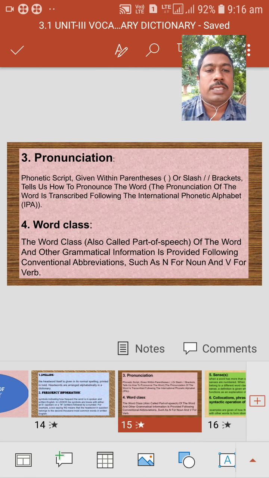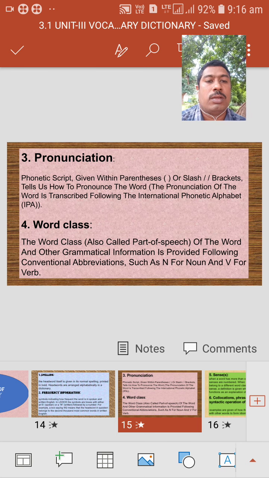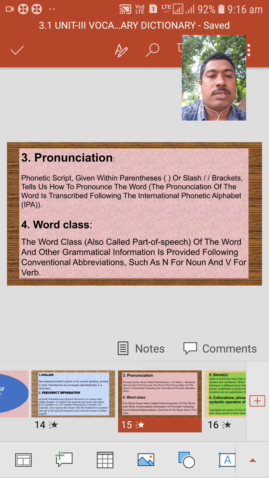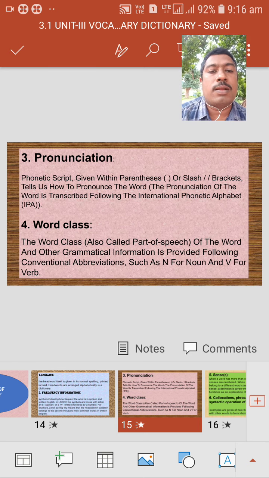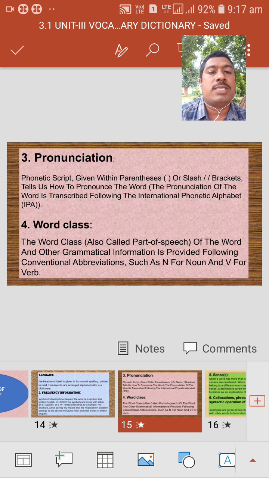In parts of speech we have noun, pronoun, adjective, adverb, preposition, conjunction, interjection. Apart from these parts of speech, the word may come under any one of the parts of speech.